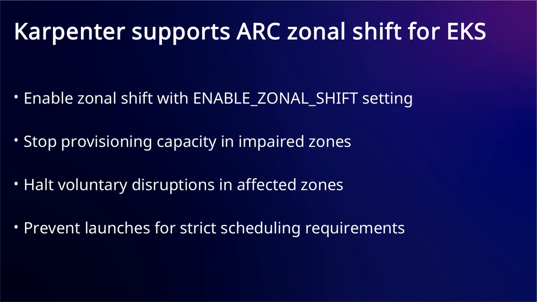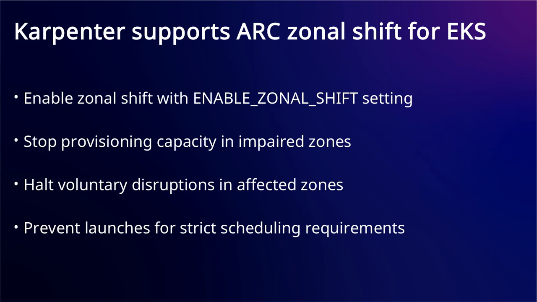When you deploy applications in Amazon EKS across multiple availability zones, an impaired AWS Availability Zone can impact your application availability and require manual intervention to redirect traffic. Karpenter now integrates with Amazon Application Recovery Controller Zonal Shift to automate this process. When you enable zonal shift support by setting enable_zonal_shift in your Karpenter settings, Karpenter automatically stops provisioning new capacity in impaired zones during a zonal shift event.